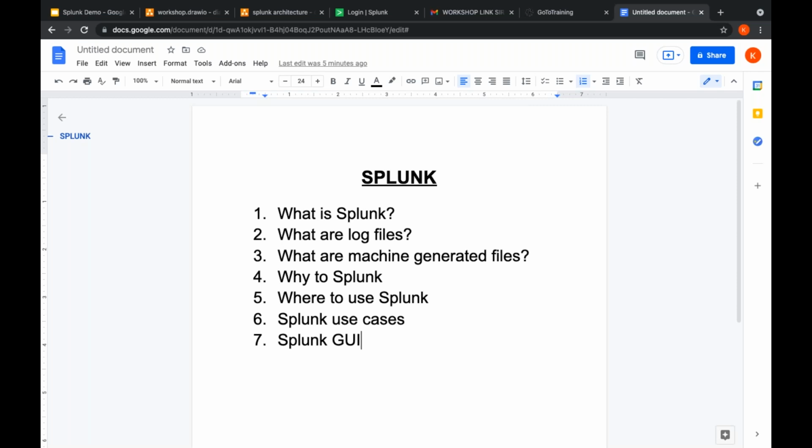So one should not neglect that there is no coding, and if you are good in Splunk, you can get a good job, and whatever you are getting now, a 50 to 60% hike you can easily demand. That is the situation right now in the market. Okay, so these are the things I want to say. Now coming to our Splunk.